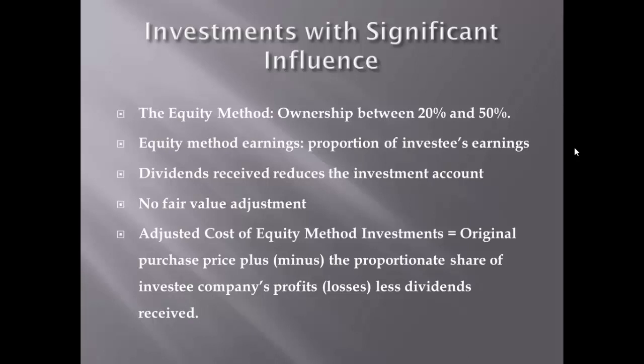So what this means is equity method earnings for the investor equals percentage of ownership multiplied by the net income reported by the investee. Dividends received from the investee are treated as a return of investment, which implies that the dividends received are subtracted from the equity method investment account.